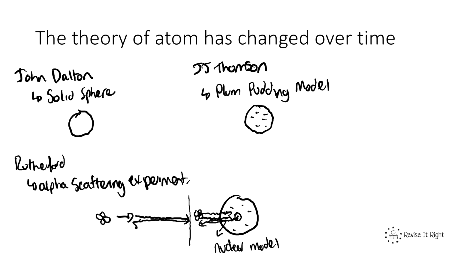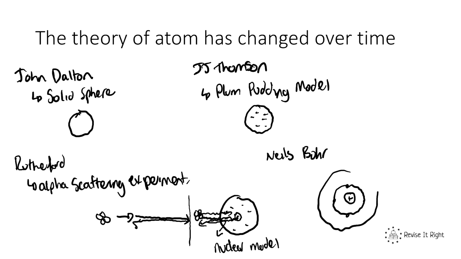Now, another scientist called Niels Bohr then came along and thought that if it's a cloud of electrons around the positive nucleus, then surely the atom would collapse in on itself. And that didn't make sense to Niels Bohr. So he suggested a second nuclear model where there was a positive nucleus in the centre, but the electrons, the negatively charged particles, actually orbited around that nucleus in shells or energy levels.